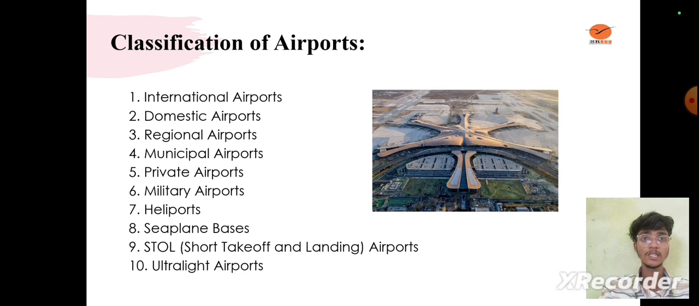Next slide. The classification of airports: international airports, domestic airports, regional airports, municipal airports, private airports, military airports, heliports, seaplane bases, short takeoff and landing airports, ultralight airports.